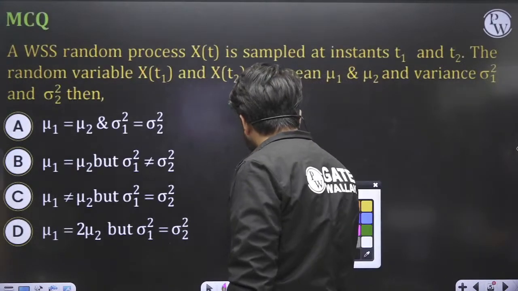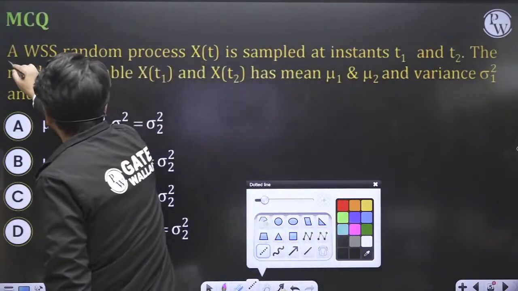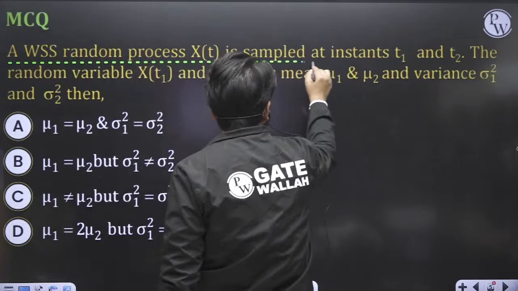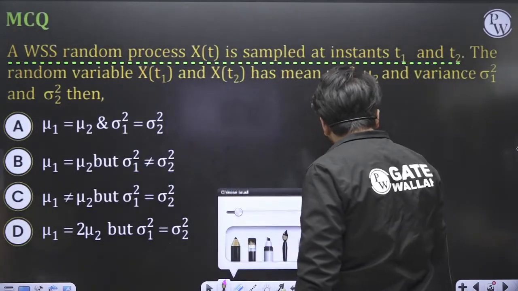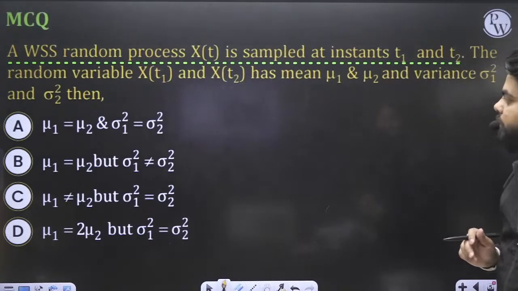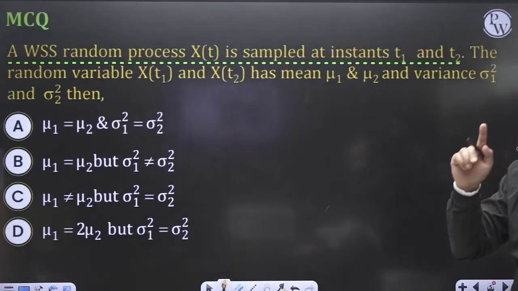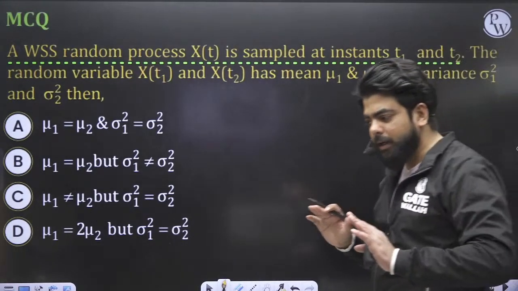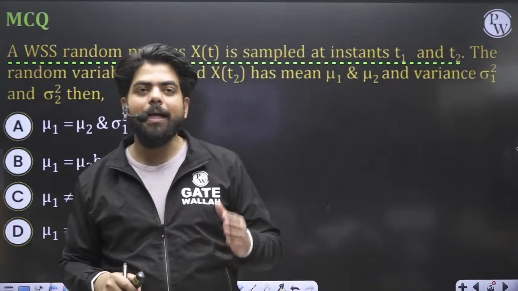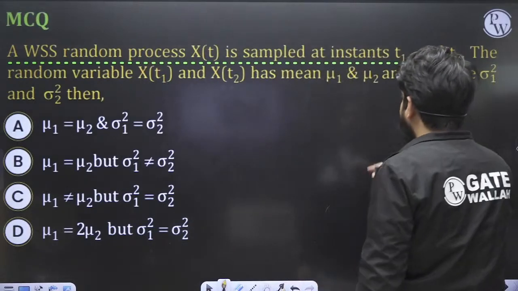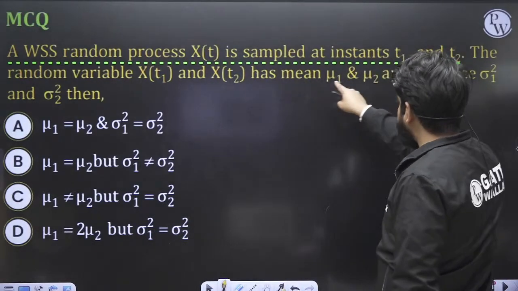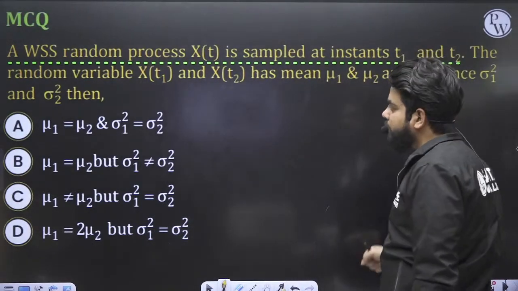In this question, they are saying that a wide sense stationary random process x of t is sampled at the instances t1 and t2. When you are sampling a random process at instances t1 and t2, you know that you will be getting random variables. Any random process, if it is sampled at different time instances, you are bound to get random variables. Now they are saying that x of t1 and x of t2 have means mu1 and mu2, and variances sigma 1 square and sigma 2 square.